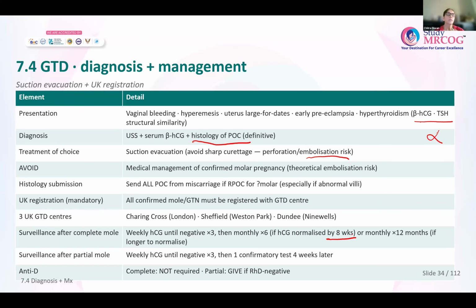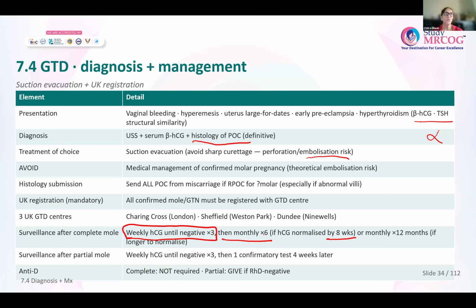So once the molar pregnancy has been evacuated, HCG will be done weekly until negative 3 times. So 3 times weekly HCG is negative, and then it will be done monthly for 6 months.